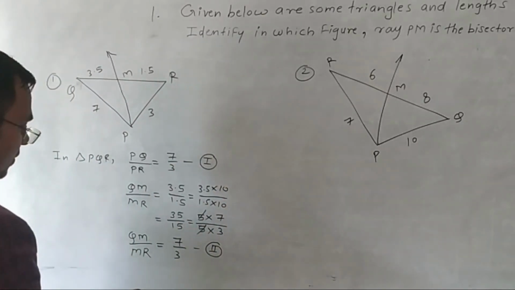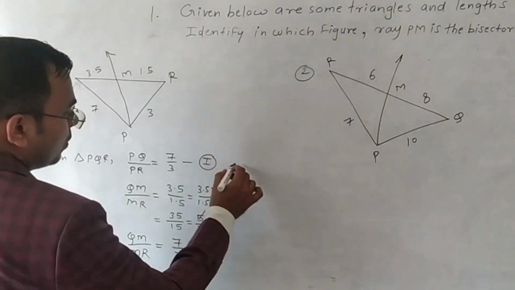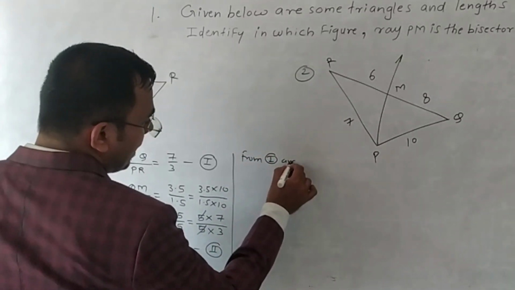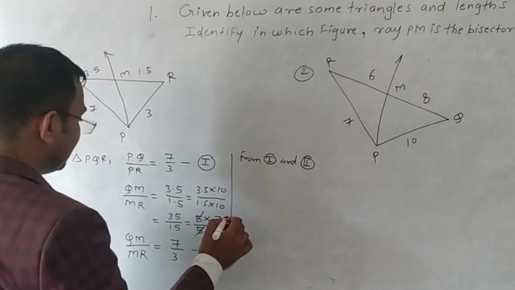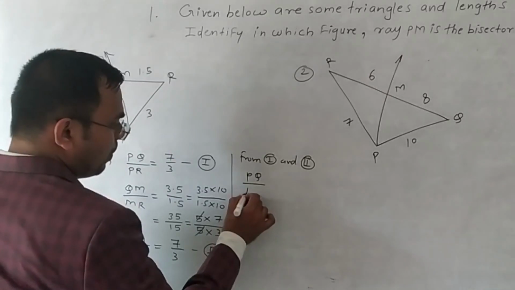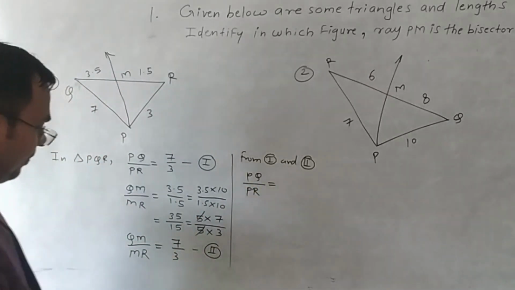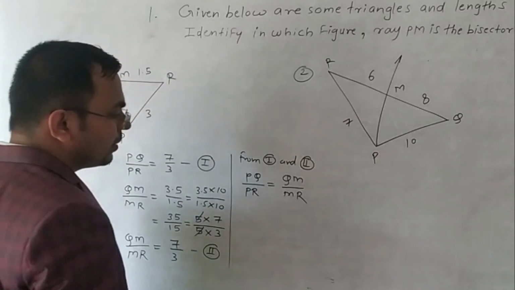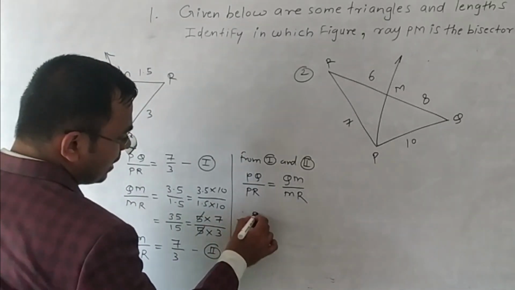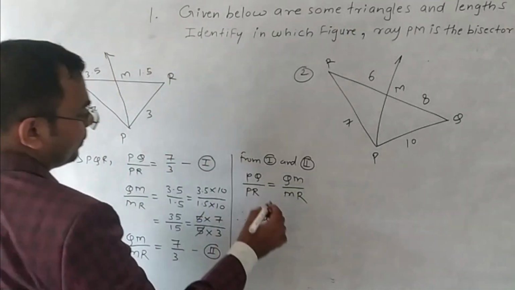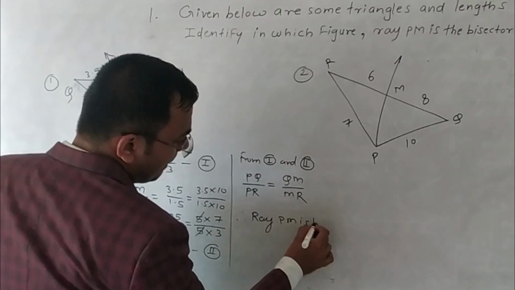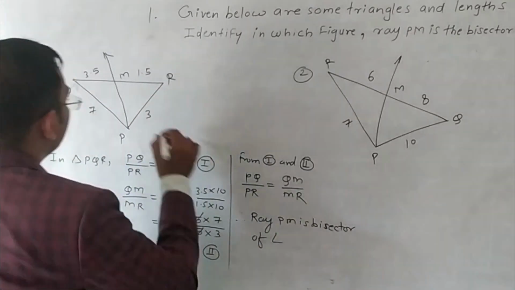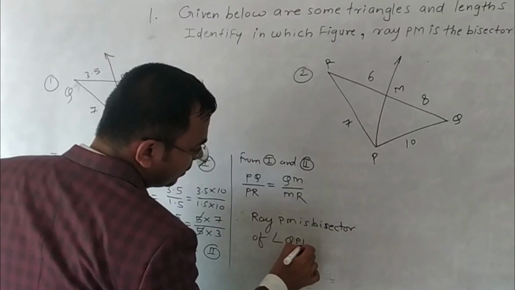So from 1 and 2 we can say that PQ upon PR is equal to QM upon MR. Therefore, ray PM is the bisector of angle QPR.